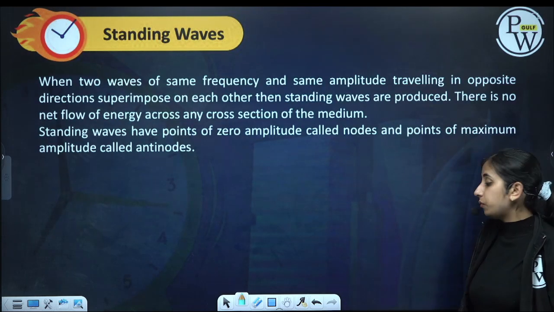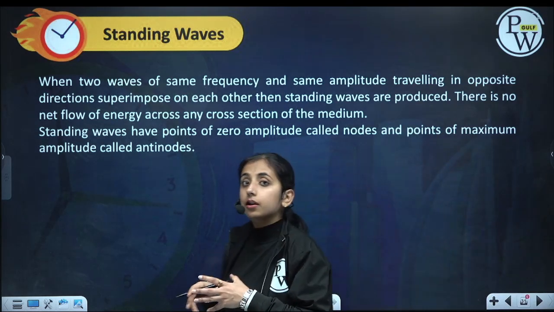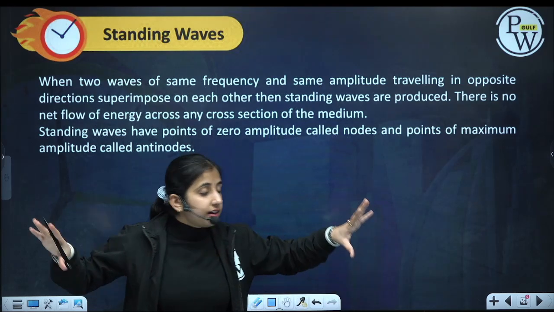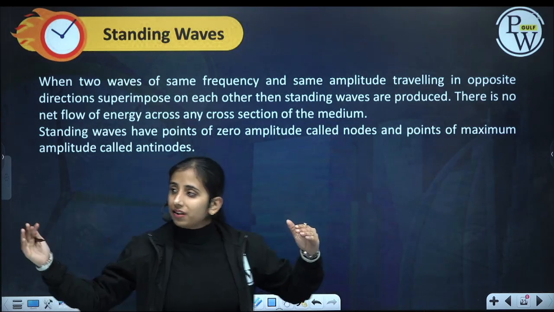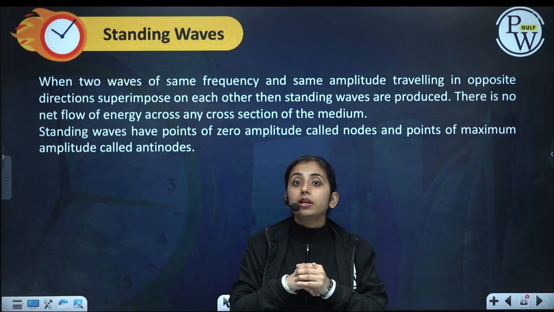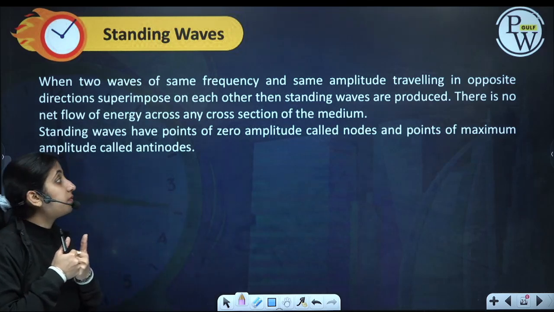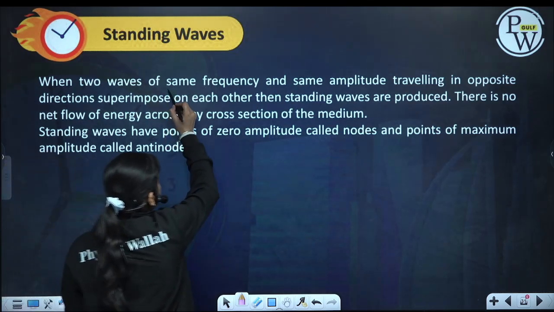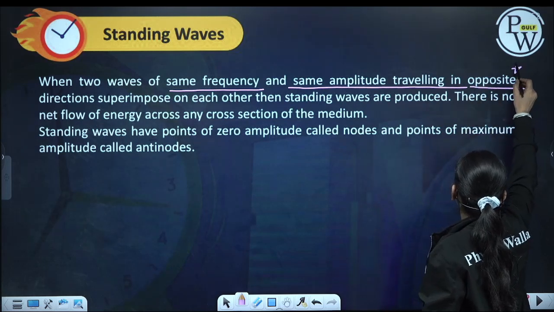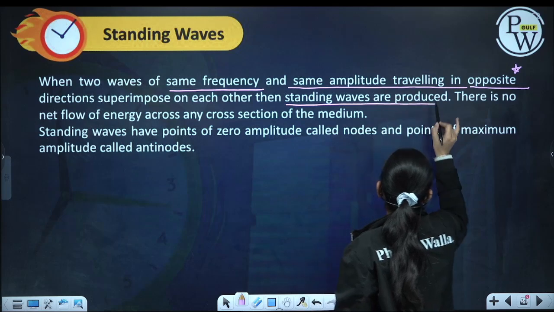Next is standing waves. Now what are standing waves? When two waves which have the same frequency and same amplitude are traveling in opposite directions, one wave coming from this side and the other from this side, and they superimpose on each other, then we will have standing waves. Standing waves are produced when two waves of same frequency and same amplitude traveling in opposite directions superimpose on each other.